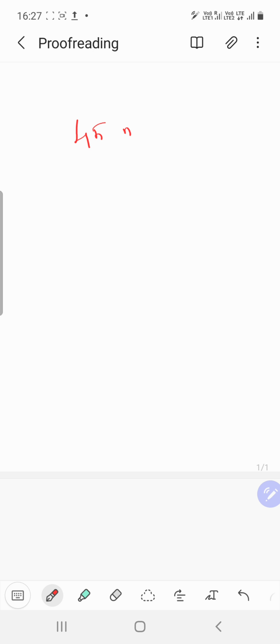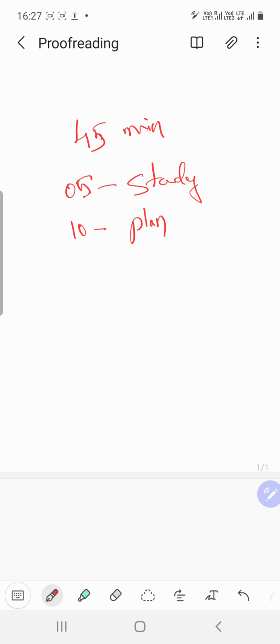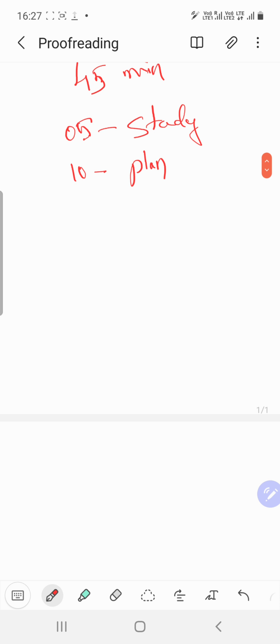As we know, we have a total of 45 minutes for the writing. Within this 45 minutes, you have to use 5 minutes to study the question paper only. You can't do anything other than spending that 5 minutes for studying. Next, 10 minutes you should actually sit and plan. You should not write a letter in between. You should just plan the letter, like what should be in the first paragraph, what our introduction is, everything.